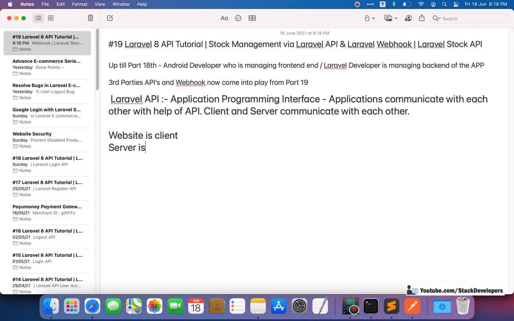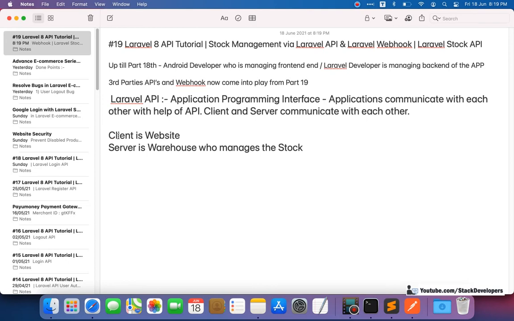Server is some kind of warehouse, a warehouse that manages the stock. So the client is the website, and the server is where the database is. Okay, that is enough.